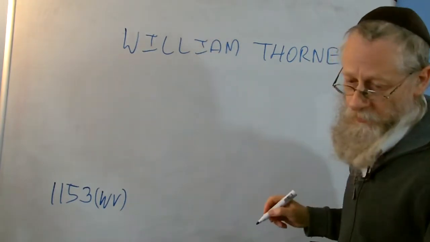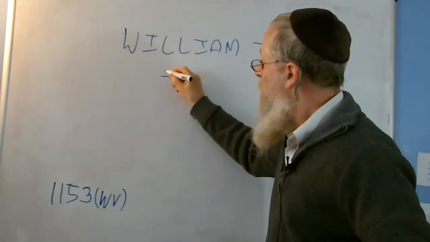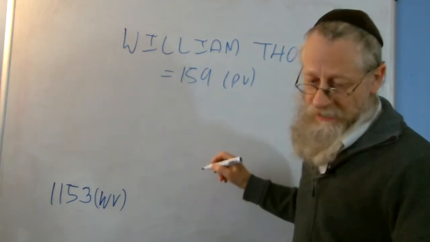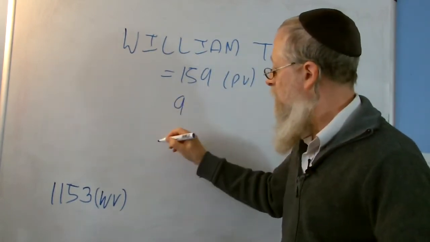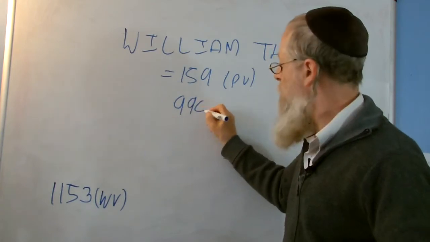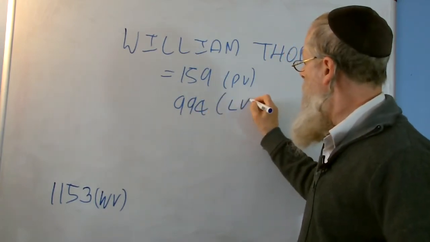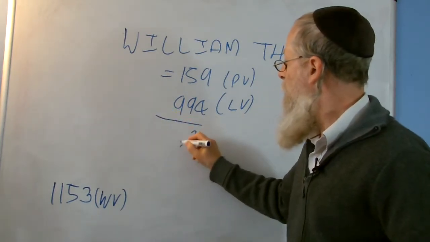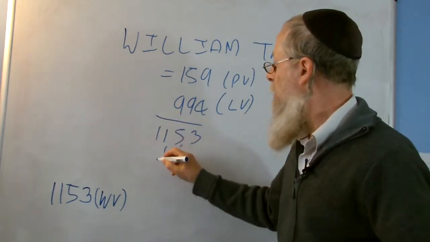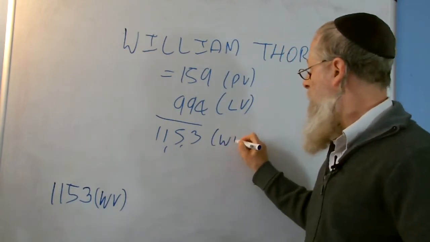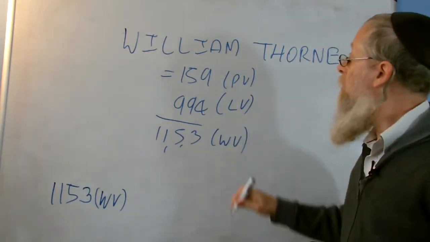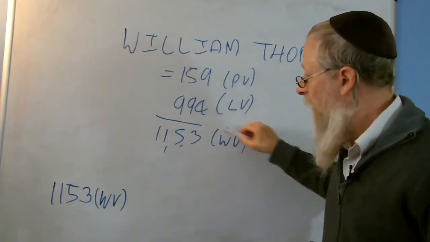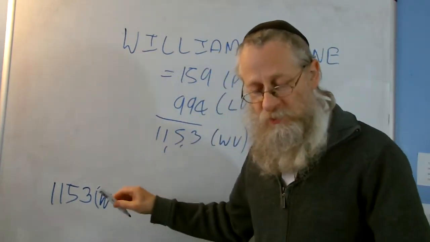So William Thorne has a placement value of 159 PV, and it has a large value, the same system as we did before, same two systems, of 994. If I add those two, I get 1153. So I get the same number with the same two systems. So William Thorne equals snooker player in the whole value, which is quite nice.